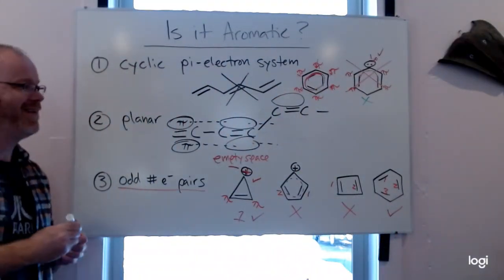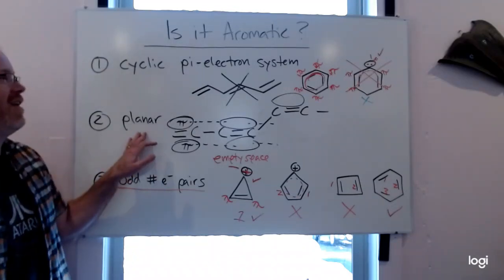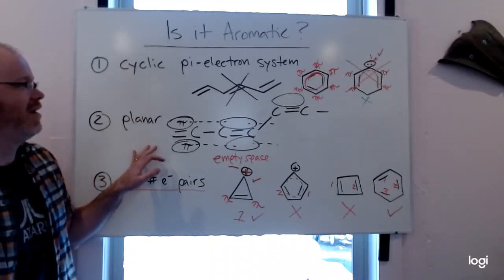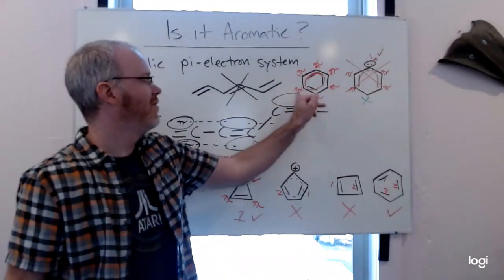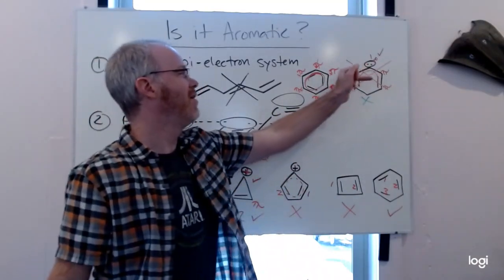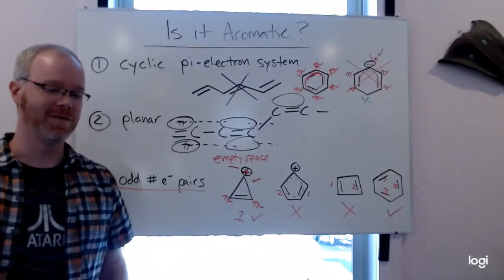So for hydrocarbons especially, that's what we're looking for. Planarity can be a little bit tricky, but you can always build a model to try and test it out. But we're going to look at every atom around the ring, and does it have something that can share electrons? Does it have a lone pair? Is it part of a pi bond? Does it have a positive charge? That's how we can tell if something's aromatic or not.